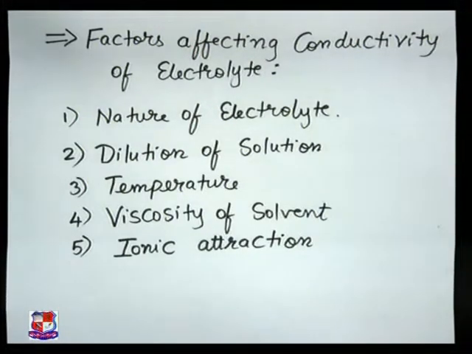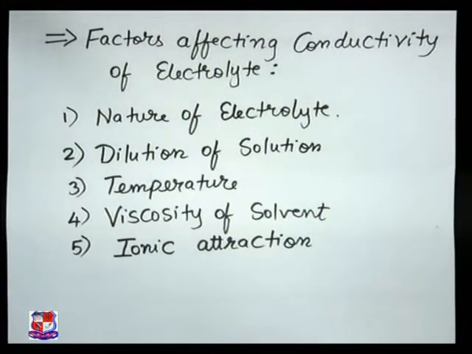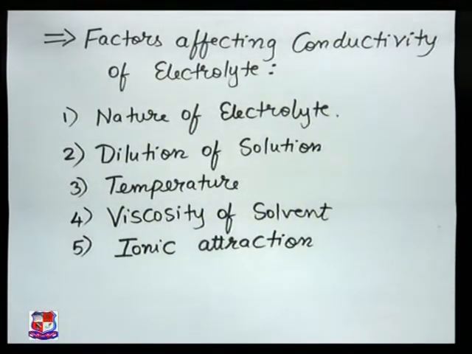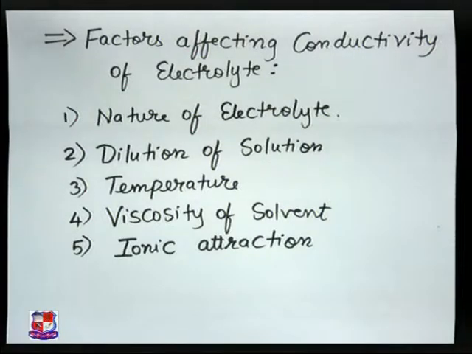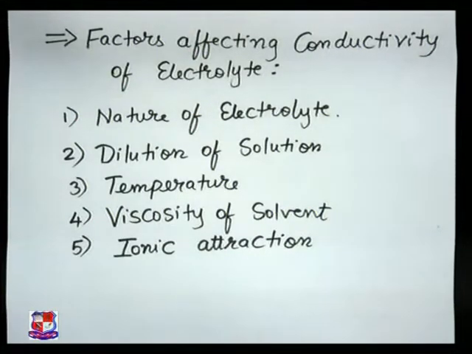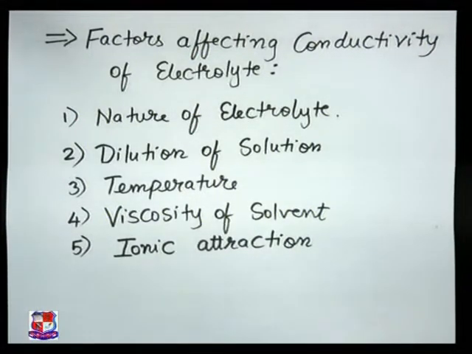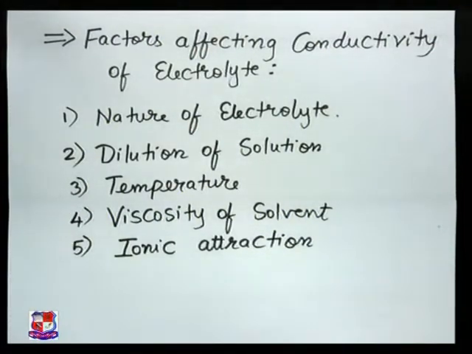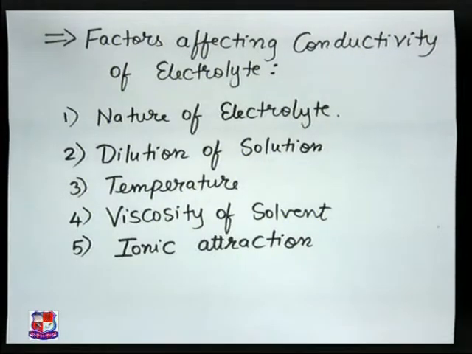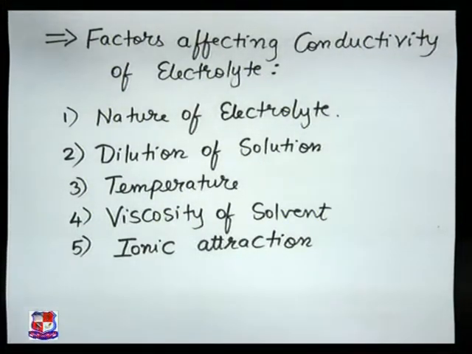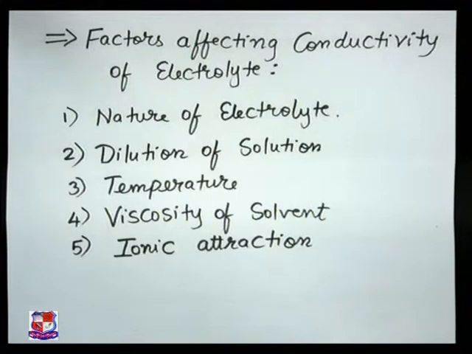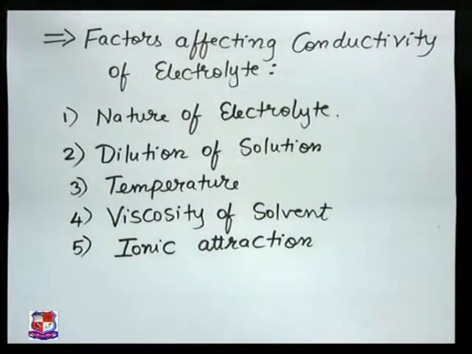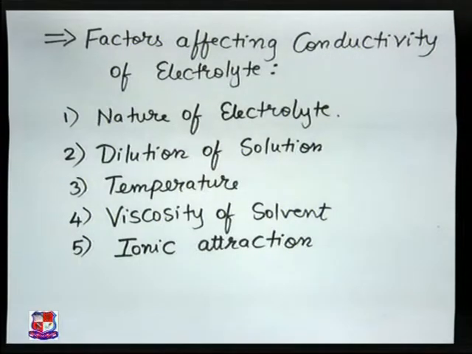The second is dilution of the solution. What is this dilution of the solution? Dilution means suppose you have a very concentrated solution and you are adding more and more of your solvent, maybe water or any other solvent, that means you are diluting the solution. Now when you do the dilution, what happens? The distance between the ions is going to increase, and due to this ionization will increase, and if ionization will increase, then conductivity will also increase.